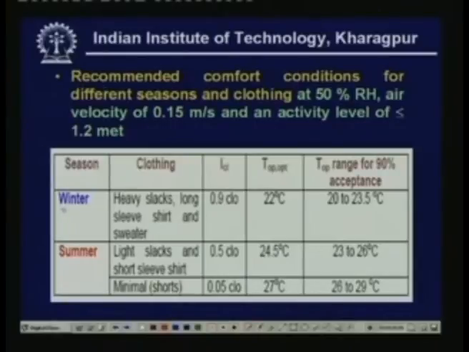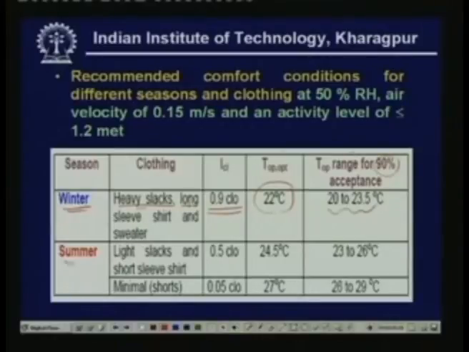For example, in winter, if a person is wearing heavy slacks with a long sleeve shirt and sweater, that means a clothing resistance of 0.9 clo, then the optimum operative temperature should be about 22 degrees centigrade. But the temperature can vary from 22 to 23.5 degrees centigrade for 90% acceptance.